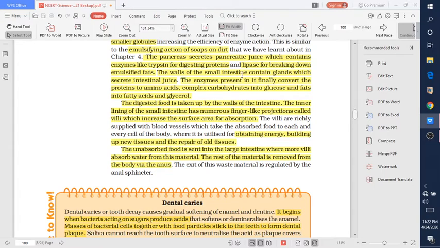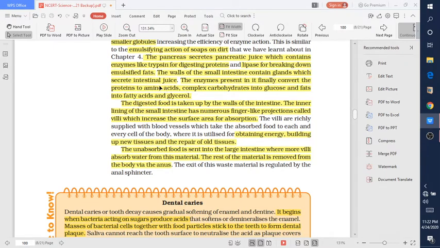The wall of the small intestine contains glands which secrete intestinal juice. I told you that the small intestine has its own intestinal juices which help to digest the food particles. The enzymes present in it finally convert the protein to amino acids.